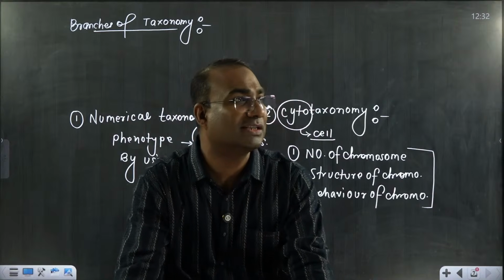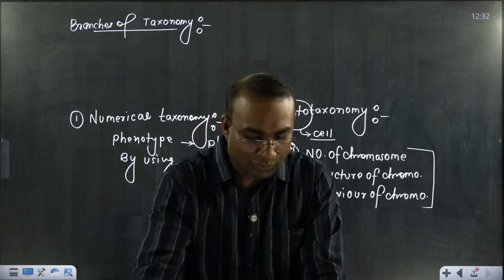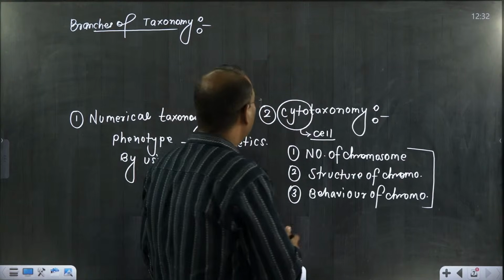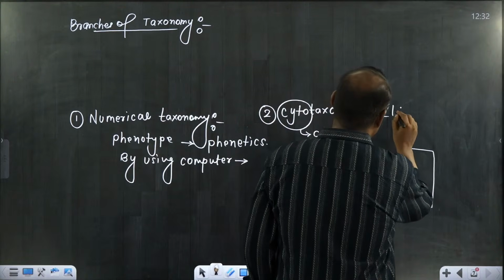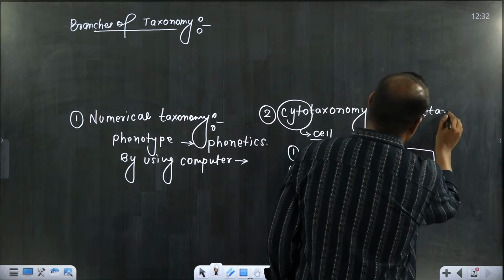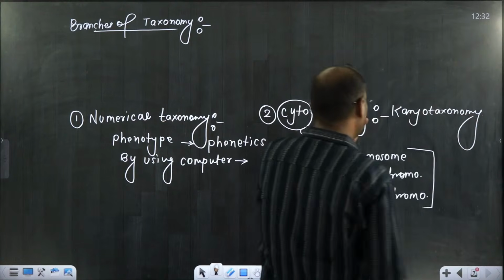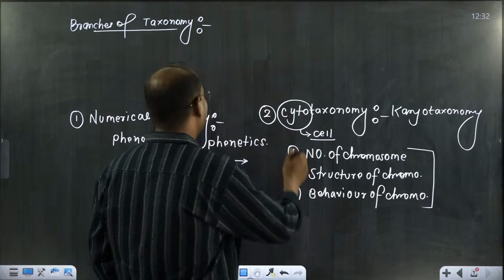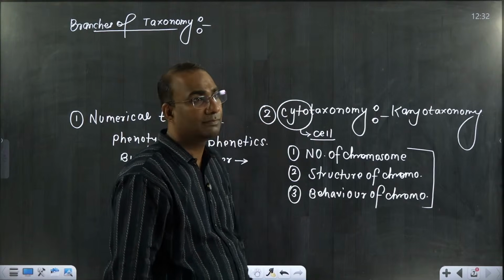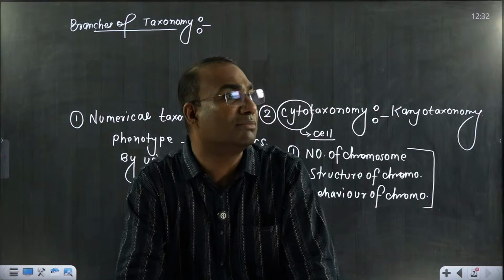Why is this type of classification also not accepted? The problem is there. This cytotaxonomy has one more name, karyotaxonomy. Suppose you are studying a cell, and from the cell you have a chromosome, the genetic material, which is the most important thing.